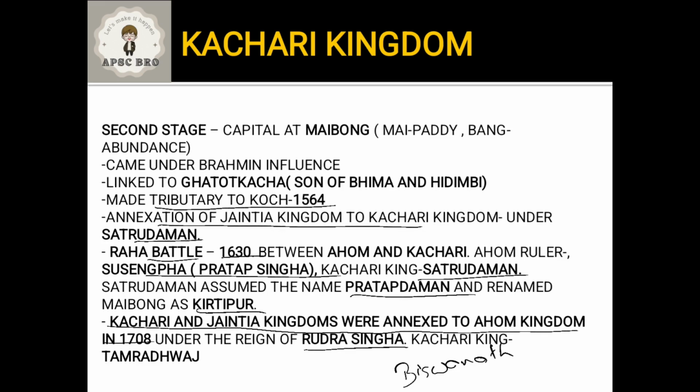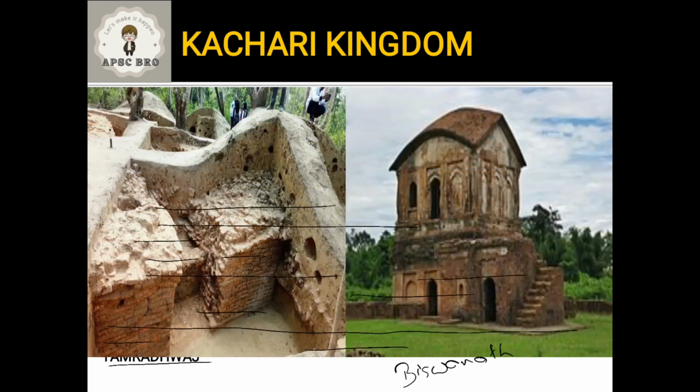Who was the Kachari kingdom king at that time? He was Tamradhvas. Now these are certain pictures of the remains in the Maibong area. We know these monolithic houses are a very famous ancient sculpture or monument from the Kachari kingdom. It is in the second capital, that is Maibong area.